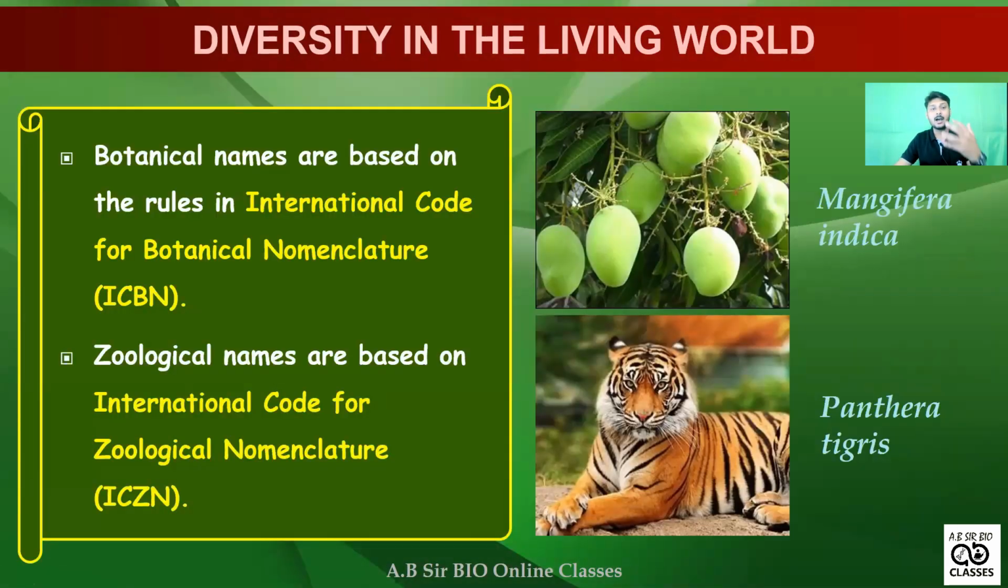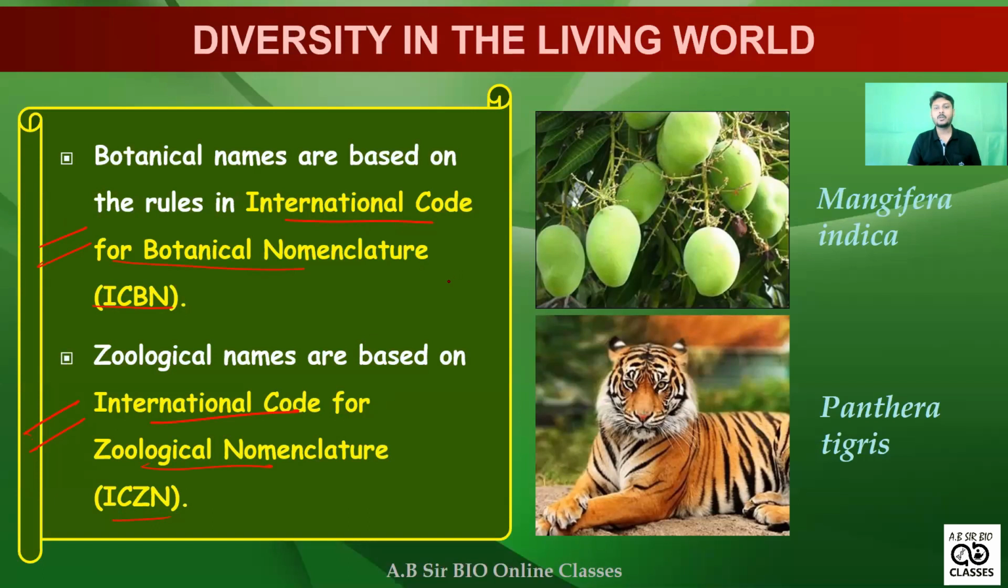Okay, so which organization controls this? International Code for Botanical Nomenclature is controlled by ICBN. International Code for Zoological Nomenclature is controlled by ICZN.